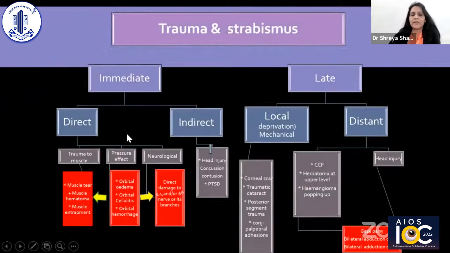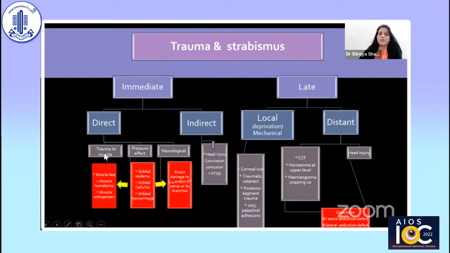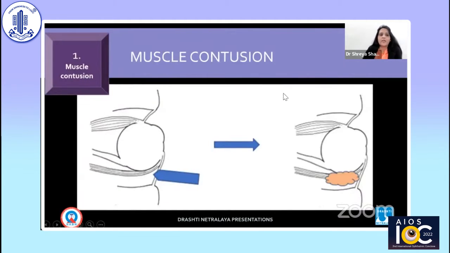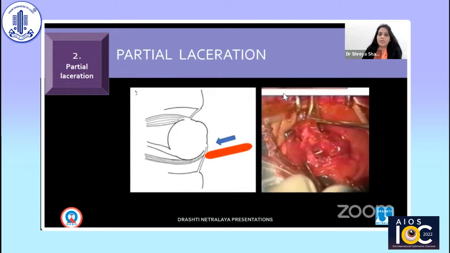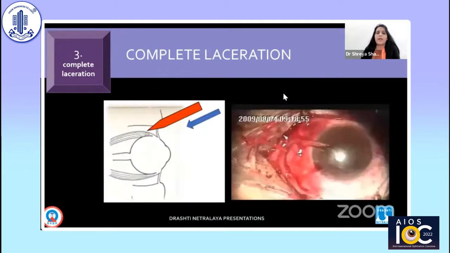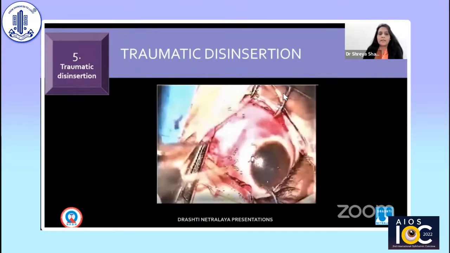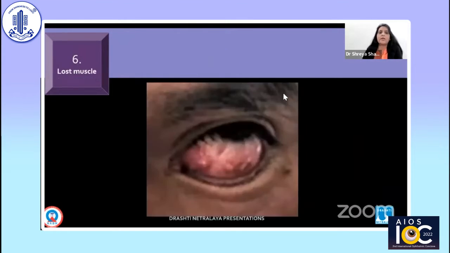Either it can be a direct impact on the muscle due to trauma, pressure effect or neurological, or it can be indirect, and sometimes present immediately or late. So we'll talk in detail. Let's see what can happen to the muscle when there is trauma. Number one can be muscle contusion. Number two can be partial laceration. Number three can be complete laceration. The muscle can be snapped or pulled into two. The muscle can have traumatic disinsertion.